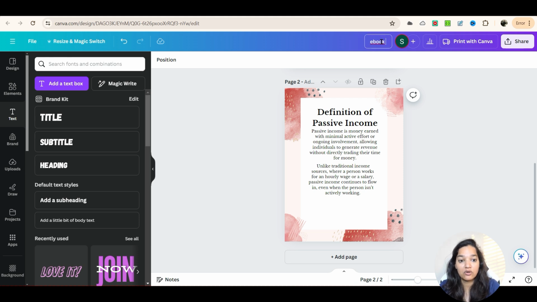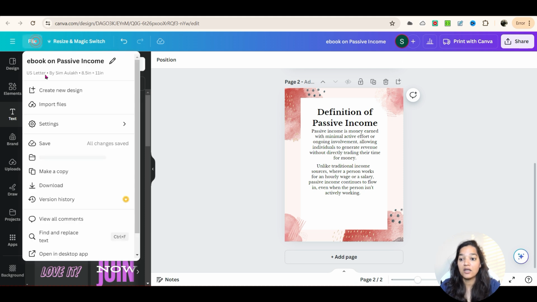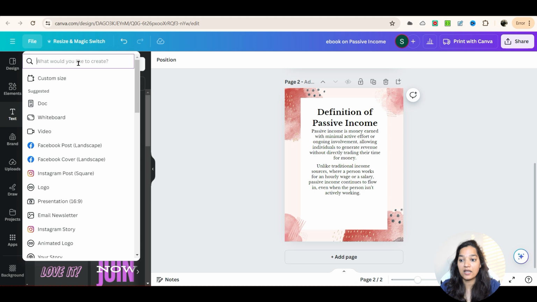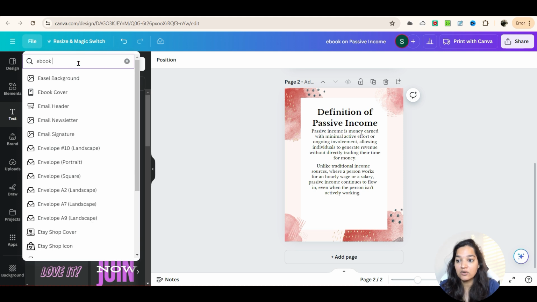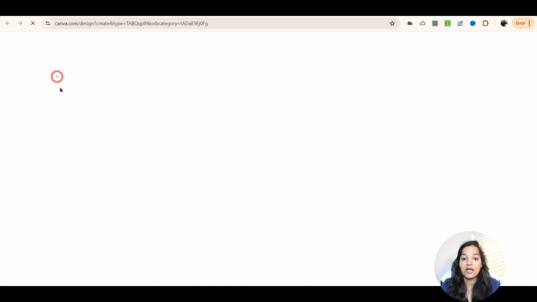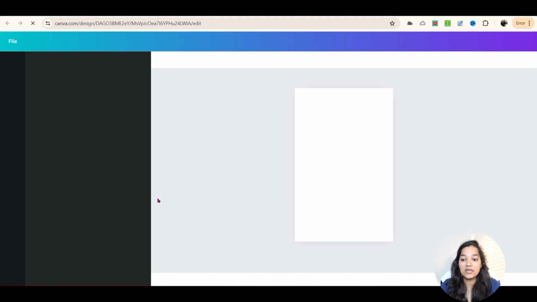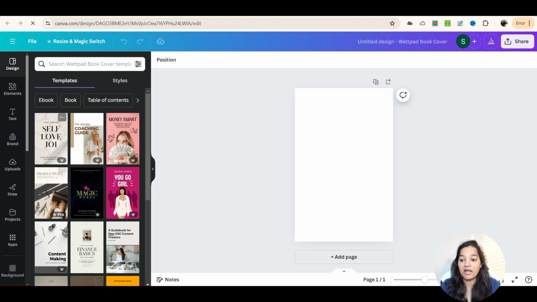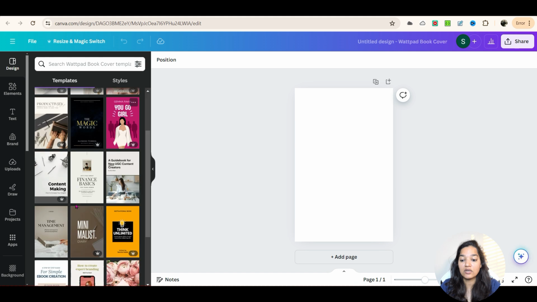So I'm going to say ebook on passive income. So this is my name of the ebook, and you can also create ebook cover in Canva as well. All you have to do is go to File, click on Create New Design, and then here you have ebook cover. It is going to give you different templates that are available within Canva that you can use to create your ebook cover.